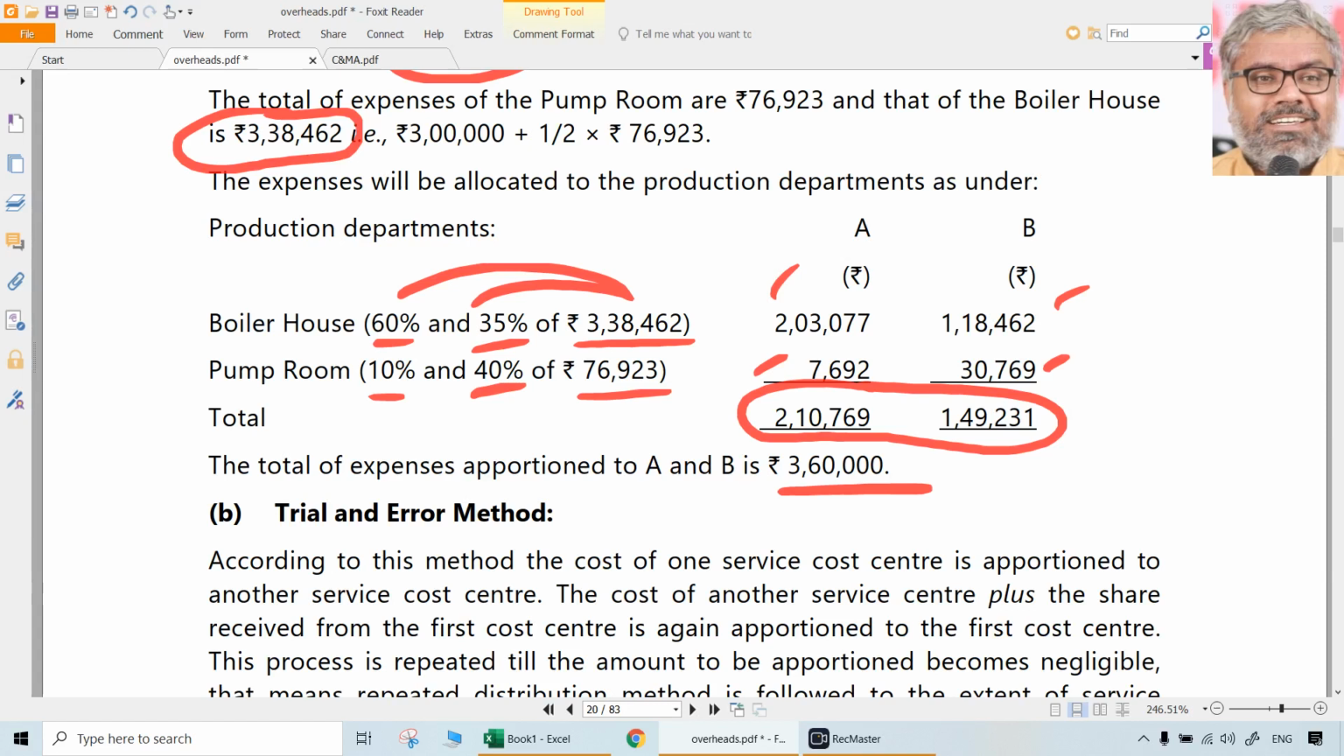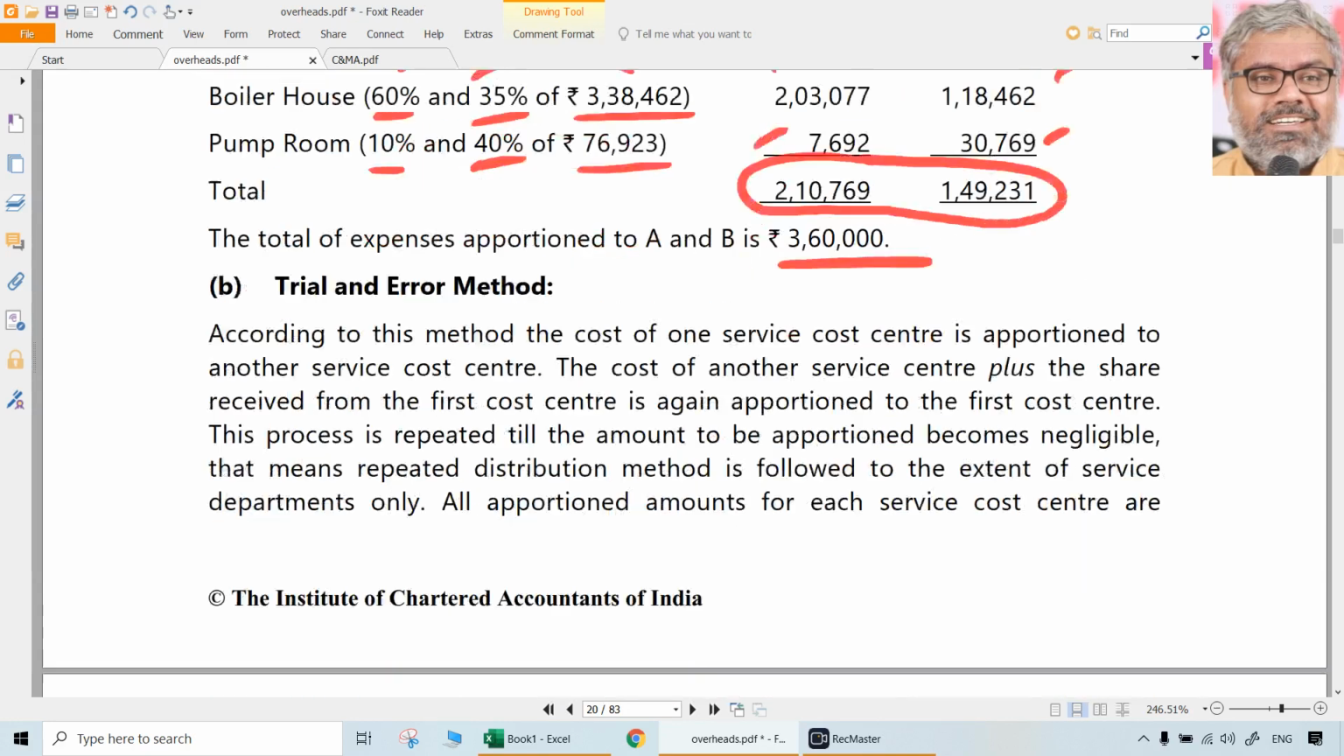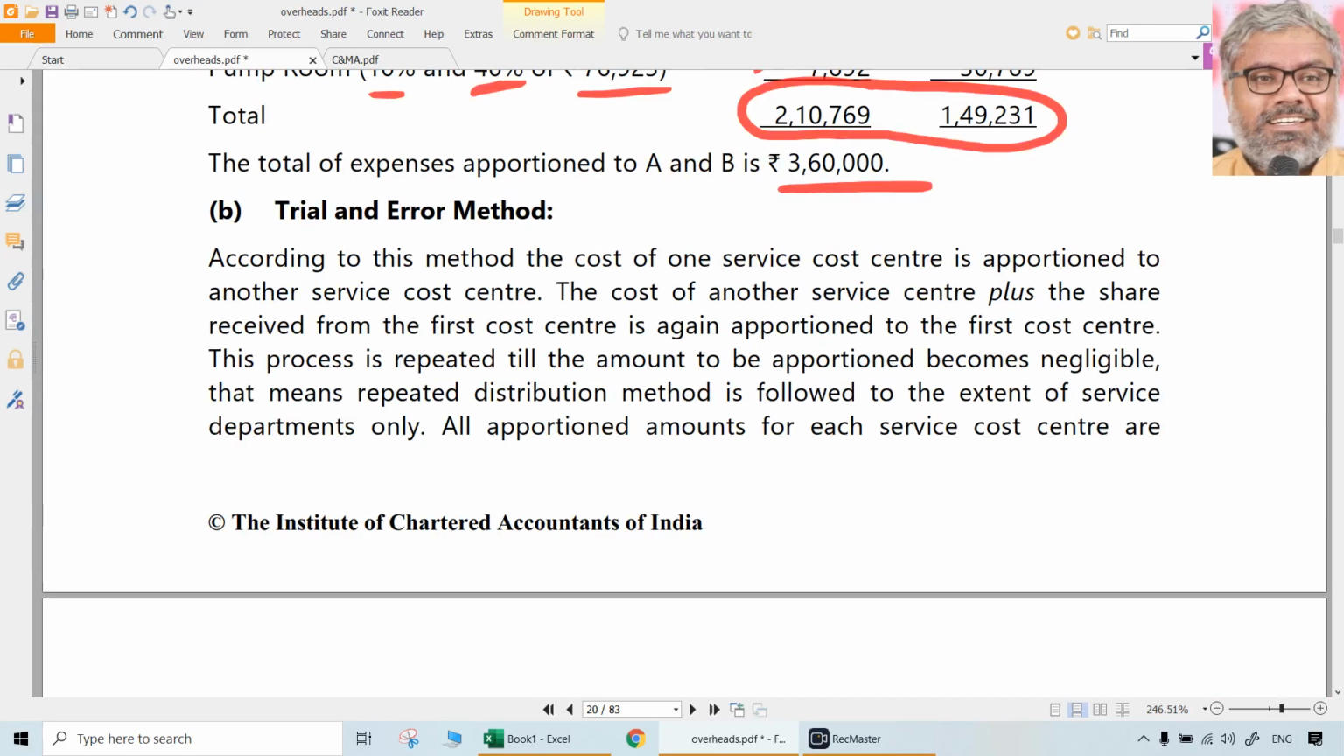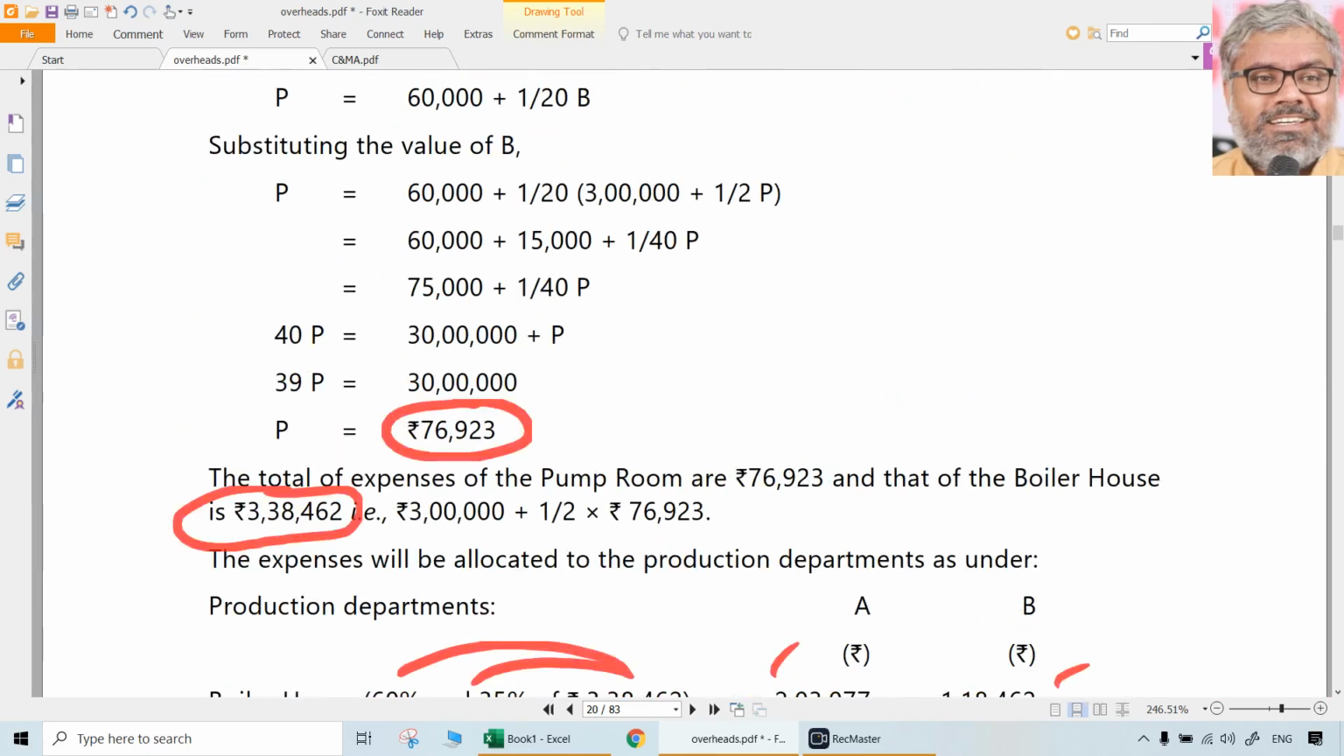That is the reason always I suggest, particularly in this overheads chapter, totals should match. ABC also. Overheads and activity based costing, totals should match. That checkpoint you have to keep while doing the calculations. That is about simultaneous equations method.